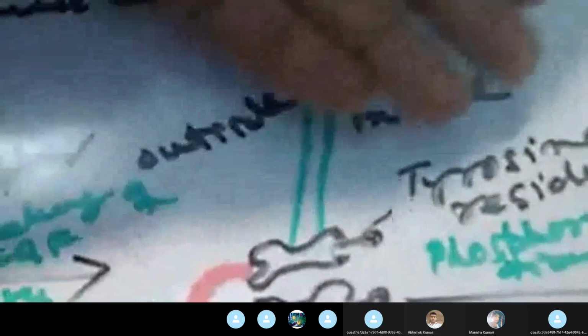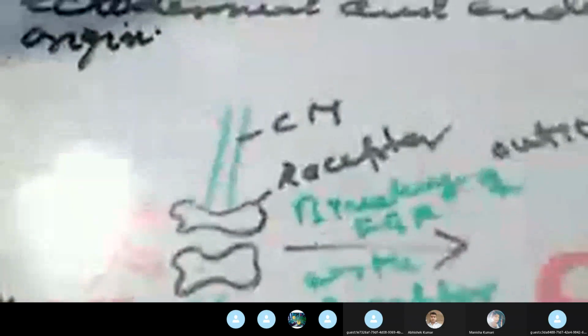And as soon as this FGF binds with its receptor, it brings about the dimerization, which leads to the phosphorylation of this tyrosine residue located on the inner surface of the cell membrane. You know that FGF binds on the external face of this receptor, and the phosphorylation takes place at the inner face of this receptor molecule, and tyrosine gets associated with the phosphate groups, and this results in the phosphorylation. I have shown this here in green.